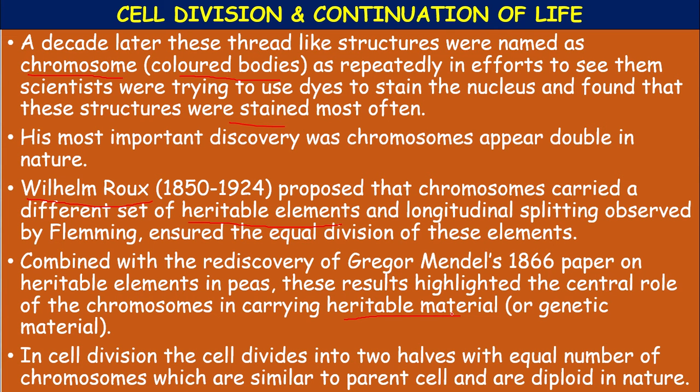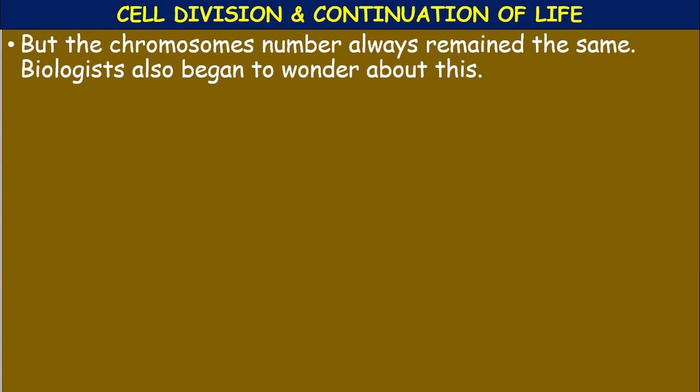The parent cell which undergoes the cell division is diploid. The daughter cells which are formed are also diploid in nature, but the chromosome number always remains the same. This is the point to be understood.